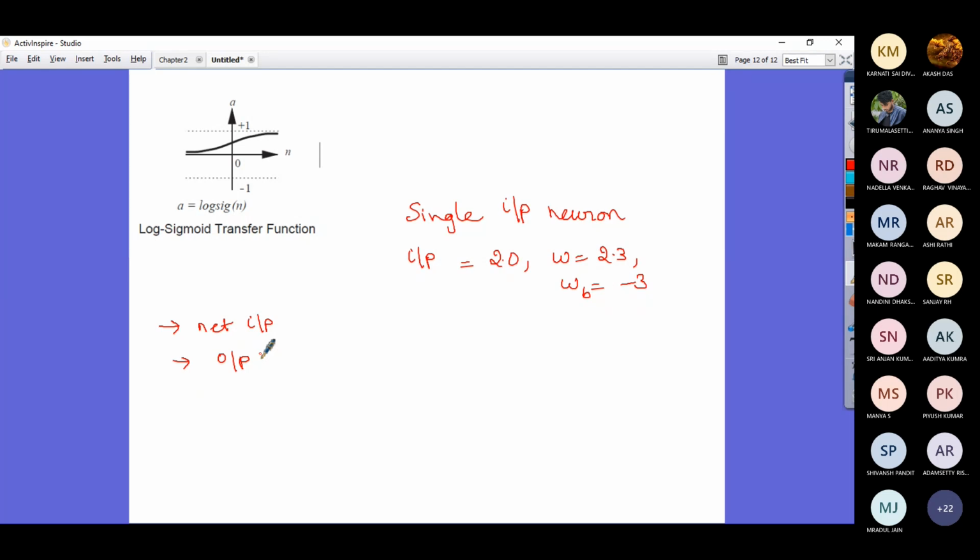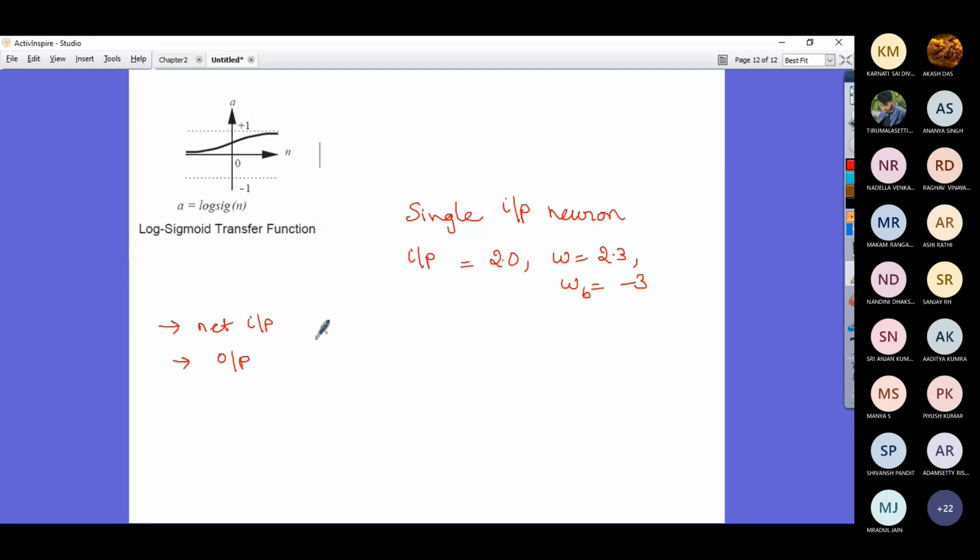So net input is 4.6. See, I don't have the answer, so you please guys tell me what is net input and what is output. Somebody said 4.6. How did you get it?